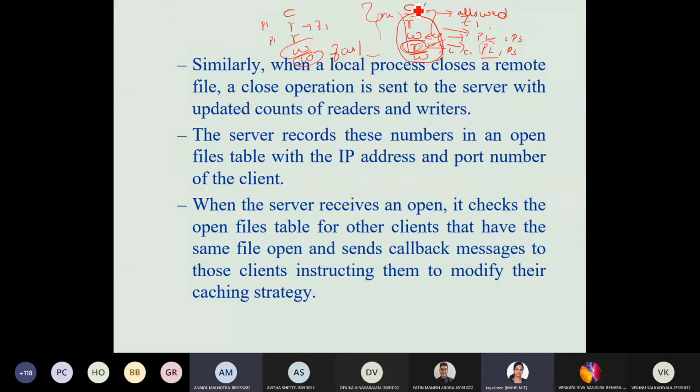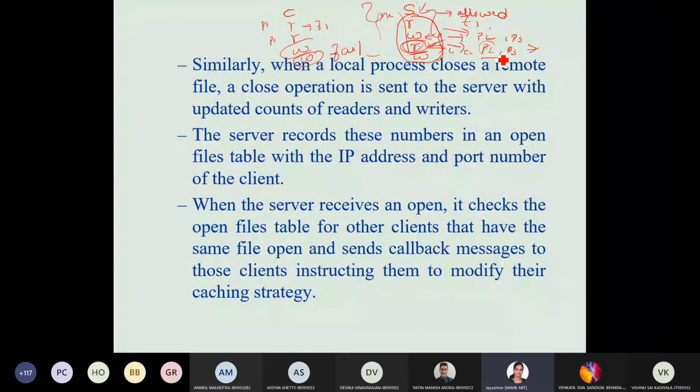That is how the server does it. No one will understand, none of the clients or users will understand, that the data is from local or from remote. It's just messages being sent between the server and the client. So when the file is opened for reading by some other process, running on some other client machine or on the same machine, it will have a cached copy of the data, right?